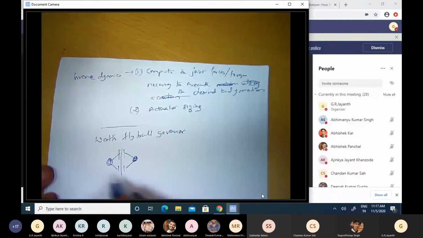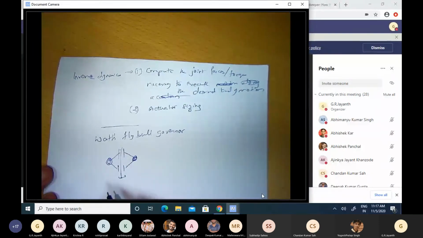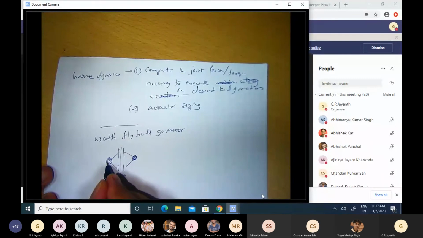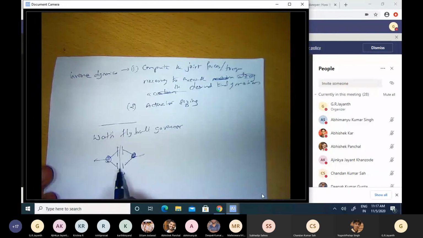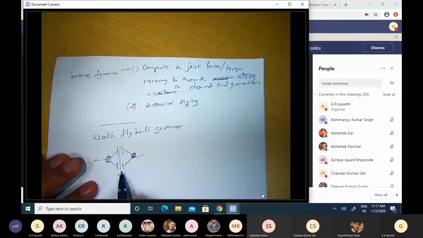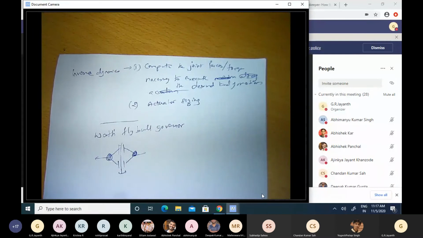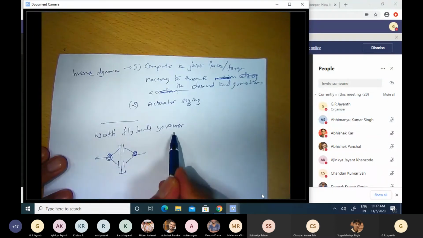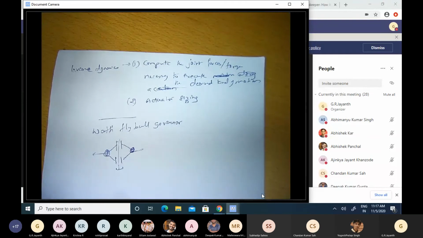When this shaft spins faster, this ball experiences higher centrifugal force, so it will move farther away. And when these balls move farther away, by virtue of the way they are connected, the collar moves up. And by a series of other mechanisms, you can convert this upward motion of the collar to a change in the angle of the throttle valve to the engine that is spinning this shaft. So you can use this flyball mechanism to control the spinning speed of an engine, and this is called a Watt's flyball governor. It's called a governor because it governs the speed of the engine.